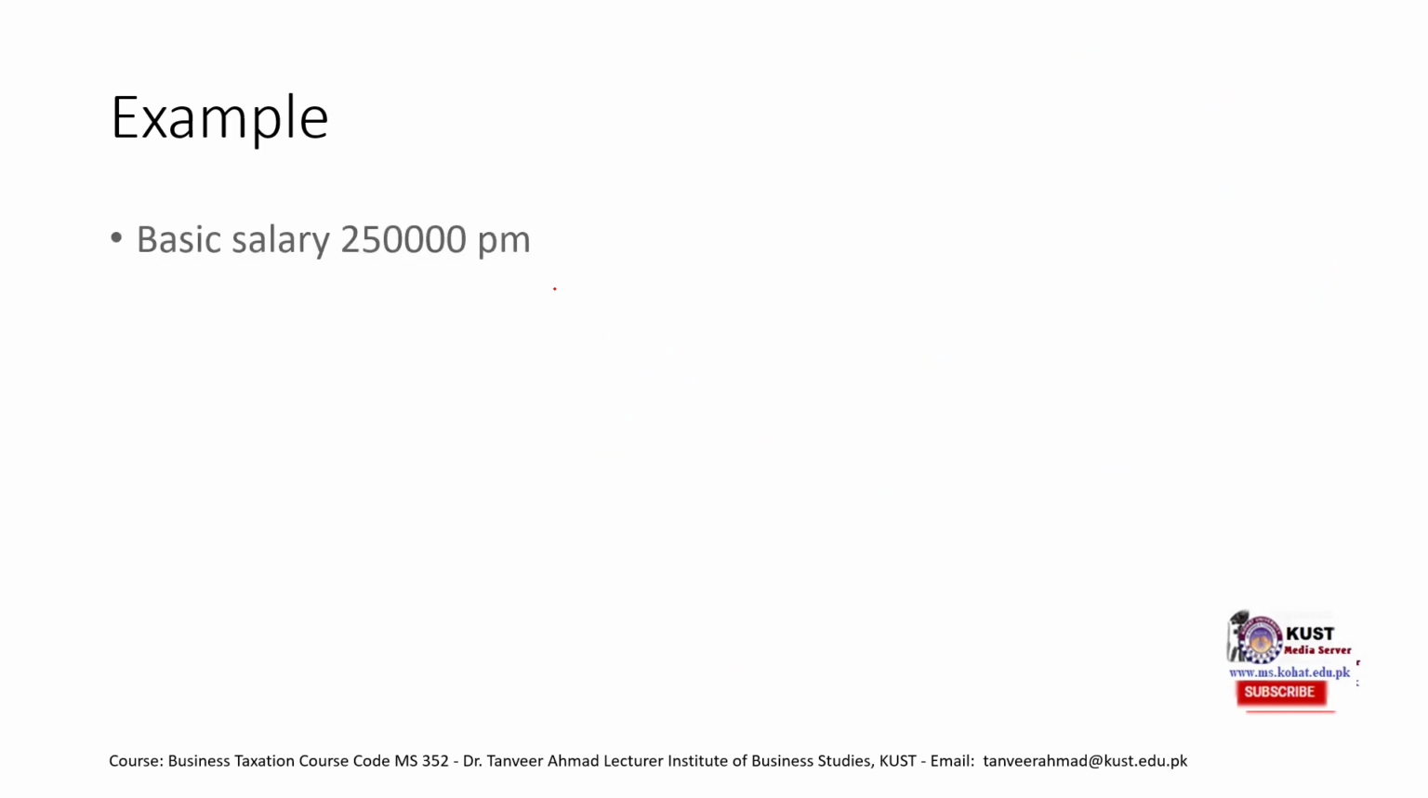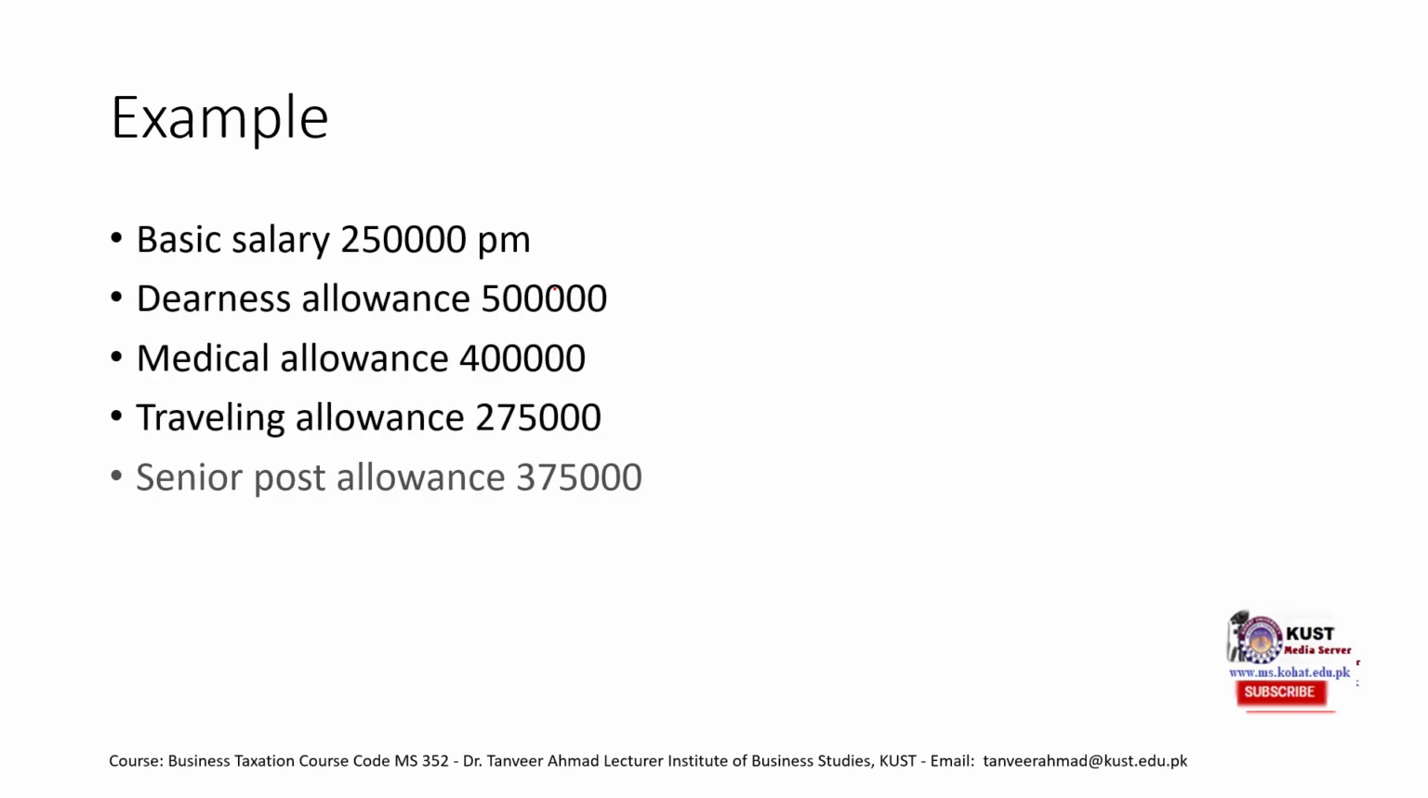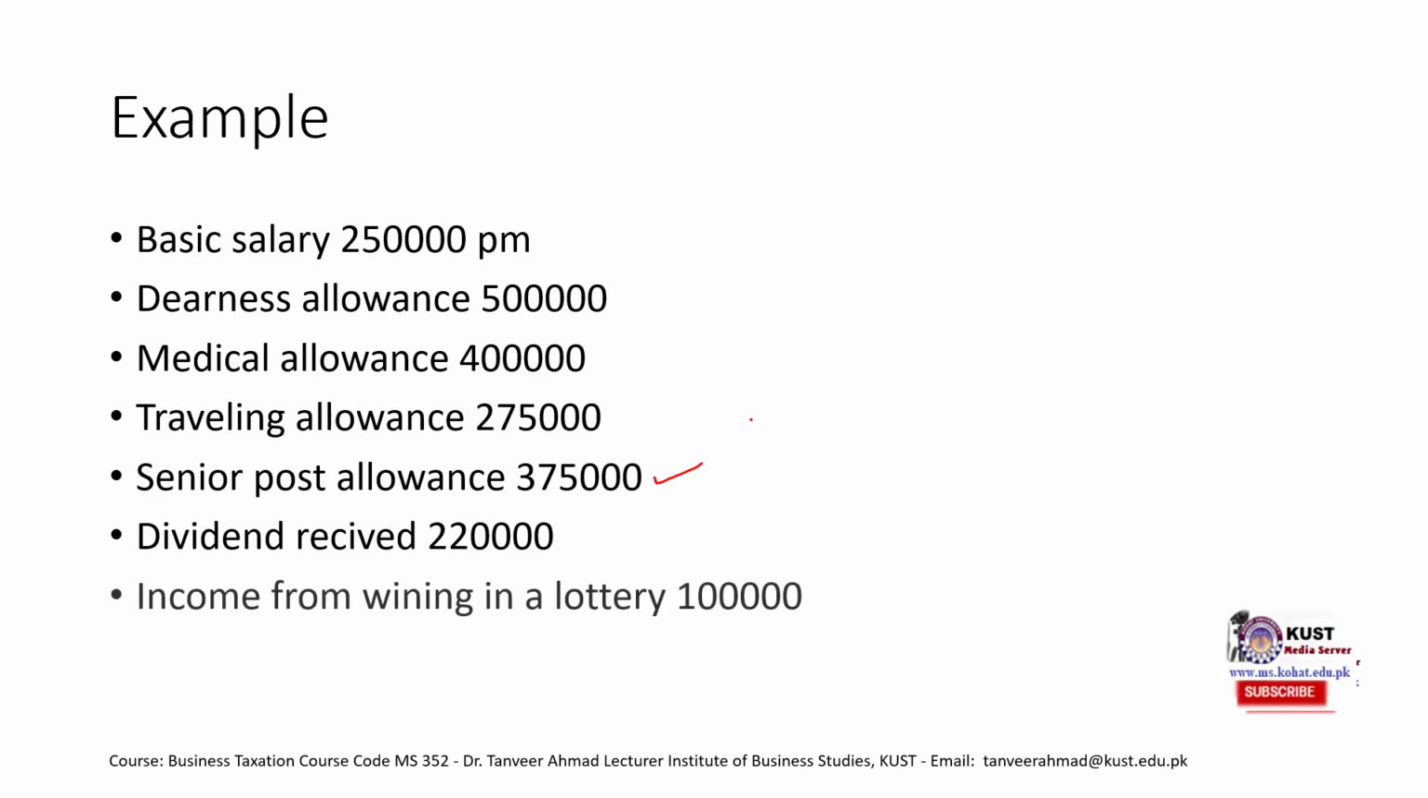There is one more example. Again, this is similar to previous examples. This senior post allowance is a new thing, but this is all taxable. Dividend received is again fixed tax regime, so this would be covered under the fixed tax regime. If you remember, if the person is filer, then he would have to pay 15%. If the person is not a filer, then he would have to pay double the amount.